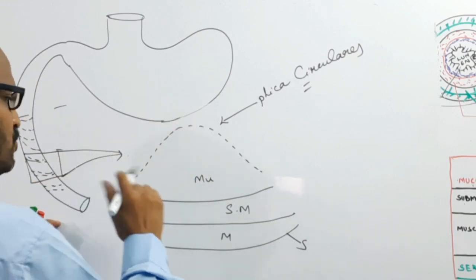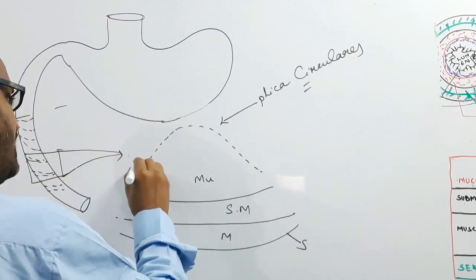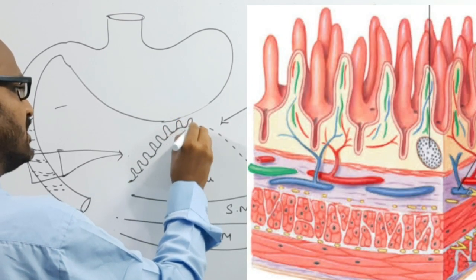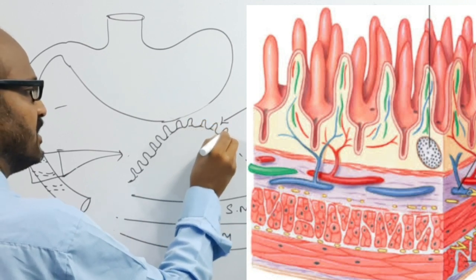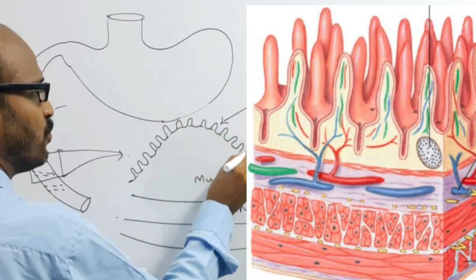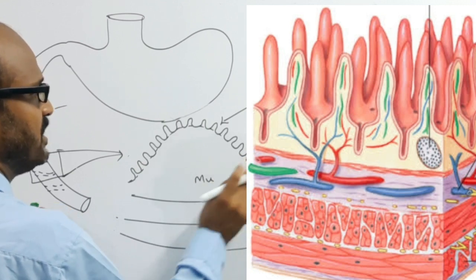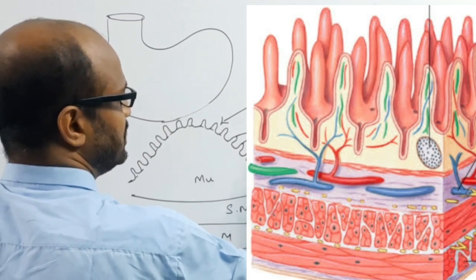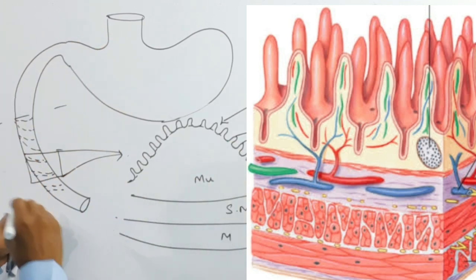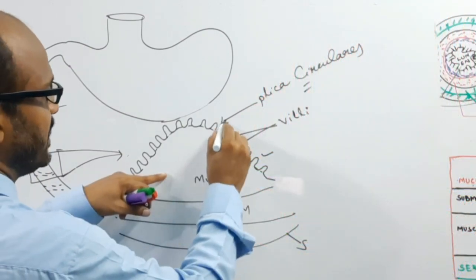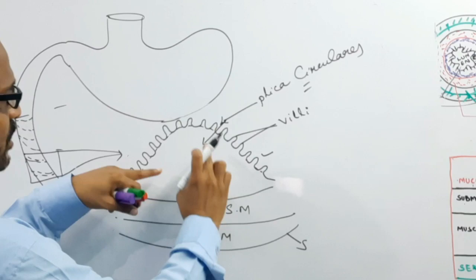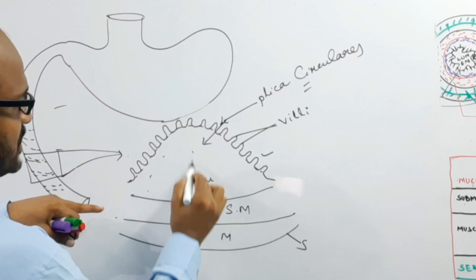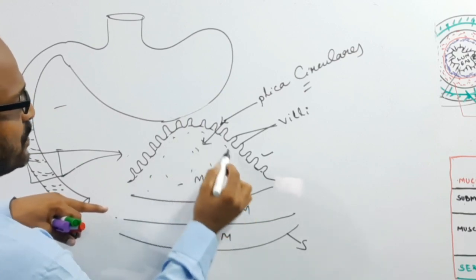Now the inner layer of mucosa has a number of blind finger-like projections towards the lumen of the alimentary canal. These are known as villi. Singular is villus. So plica circularis is the fold of the mucosa and sometimes submucosa also. This is the mucosal layer.